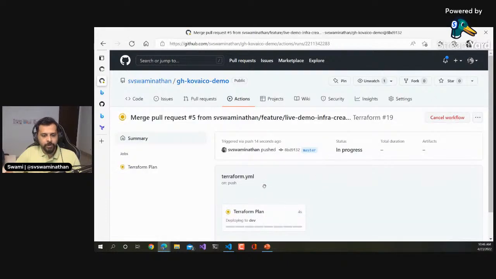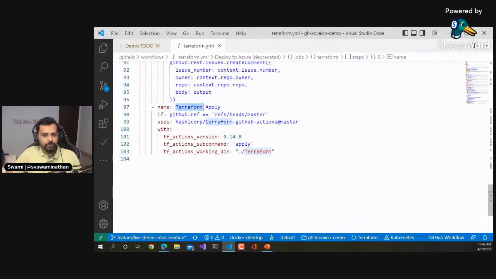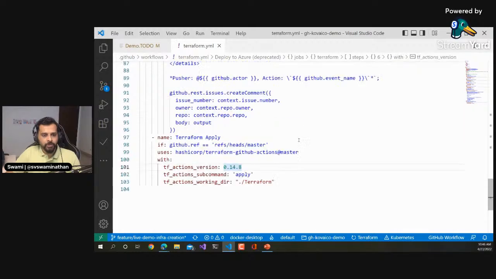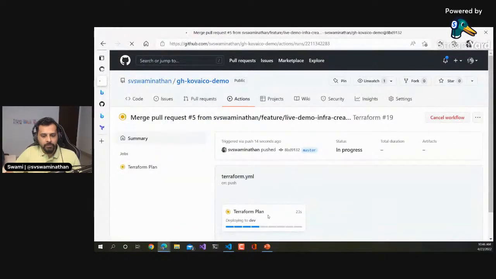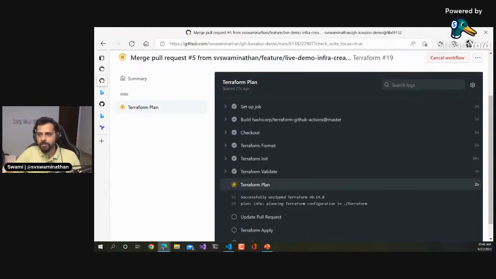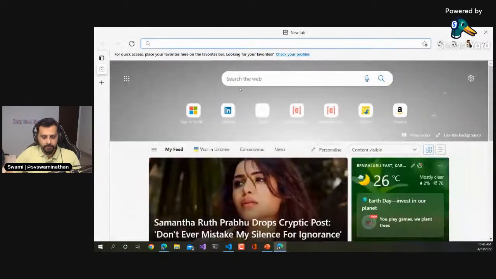And in this, what we're doing is basically we are running all the steps, and this apply alone, if you look at it, there's an if condition again mentioned, which says if it is the master branch, we are going to run this, right? Which is what is going to happen now. So you should pretty much see all the steps plus apply happening in this. So yeah, we can go and look at that. And as this loads, maybe I'll open my Azure portal so that we can quickly check there.